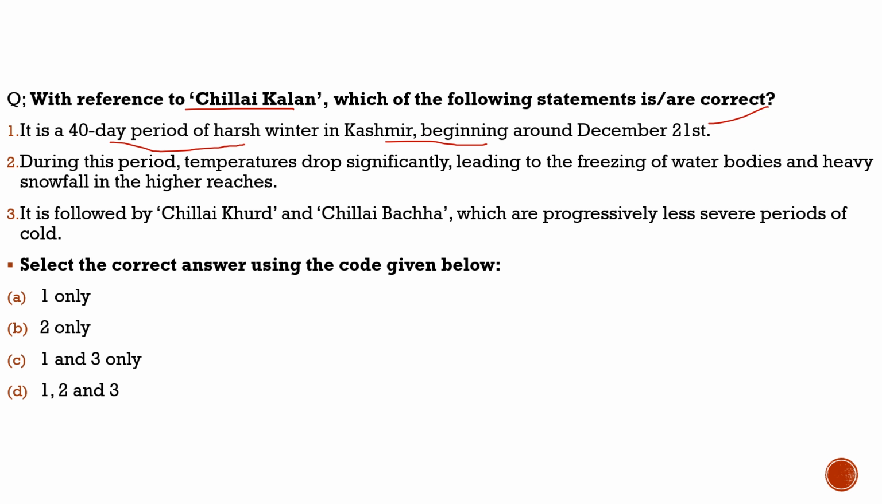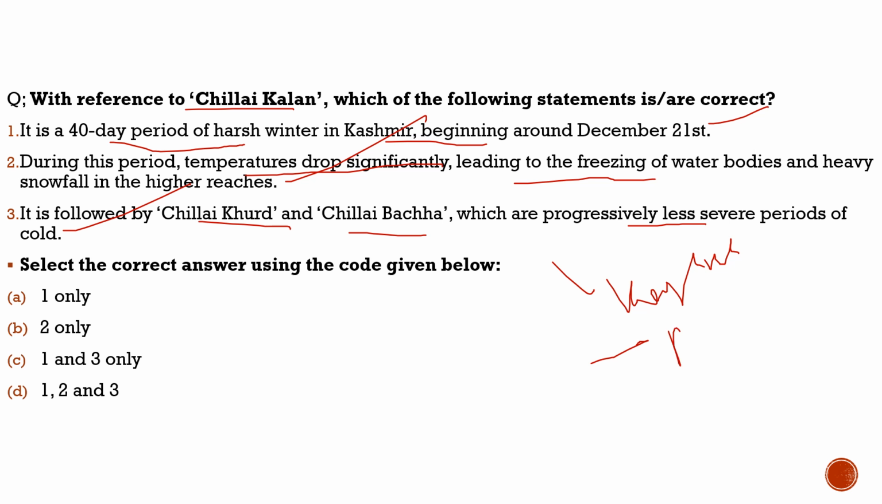Second statement, during this period the temperature drops significantly, leading to freezing of water bodies and heavy snowfall in the higher reaches, 100% correct. It is followed by Chillai Khurd and Chillai Bacha, which are progressively less severe periods of cold, 100% correct. It is associated with the Kashmir region only. During this period you will see Kashmiri people wearing herons, and if you search on the internet, they are holding fire pots in their hands to warm their bodies. So this is a very harsh 40-day winter period in Jammu and Kashmir, especially in the Kashmir region.